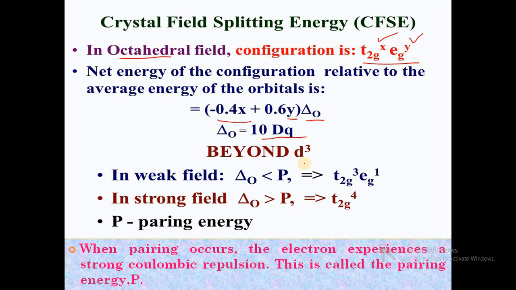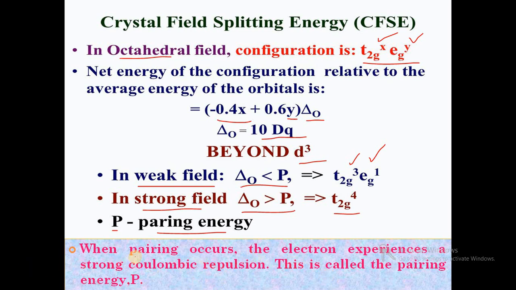Then in the case of d4, after the t3 case, in a weak field, that is when delta octahedral is less than the pairing energy, pairing is not possible and the electronic configuration is t2g3 eg1. In a strong field, delta octahedral is greater than the pairing energy, pairing is possible, and the electron configuration becomes t2g4. And P means pairing energy.